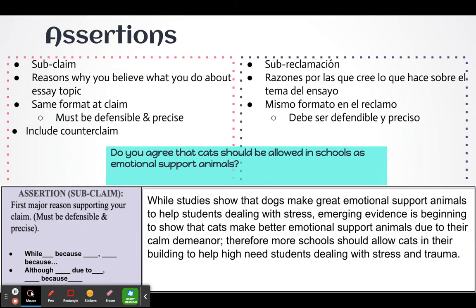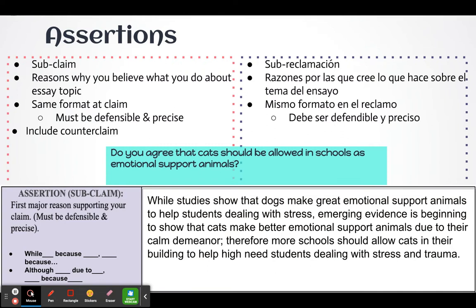So here is the assertion. While studies show that dogs make great emotional support animals to help students dealing with stress, that right there is the counterclaim of the argument. So, right here where it says include counterclaim, boom, done. Emerging evidence is beginning to show that cats make better emotional support animals due to their calm demeanor. Therefore, more schools should allow cats in their building to help high need students dealing with stress and trauma.